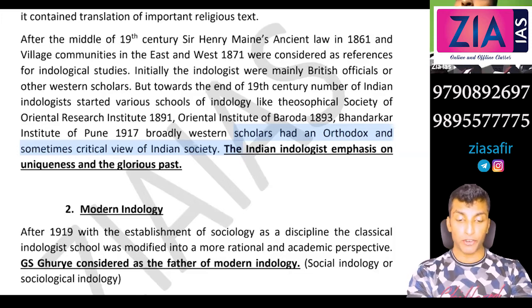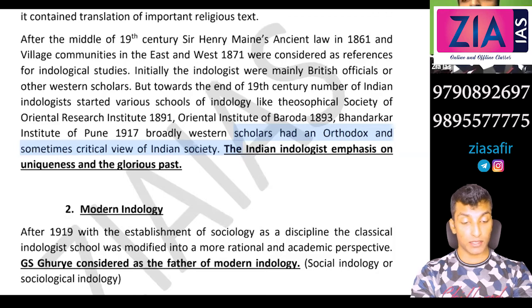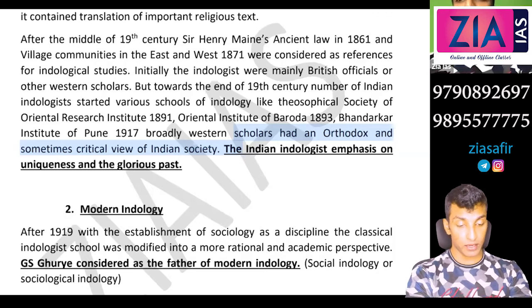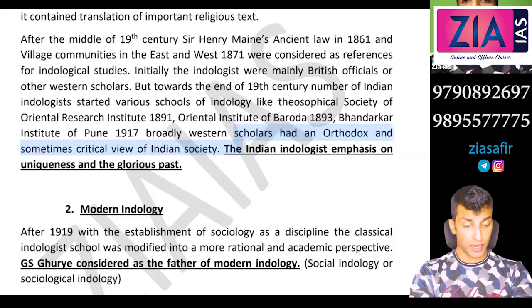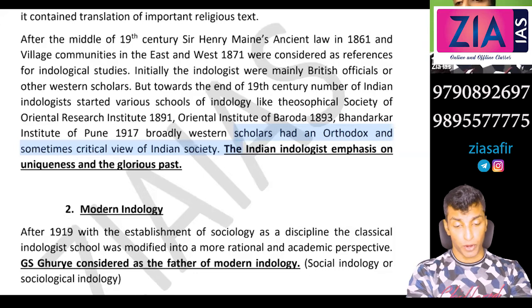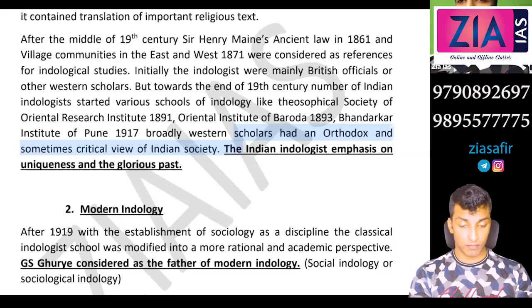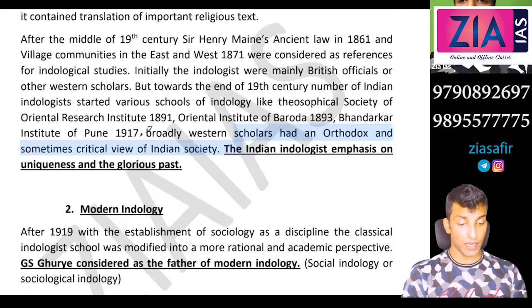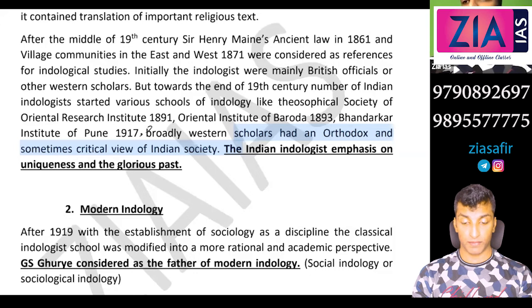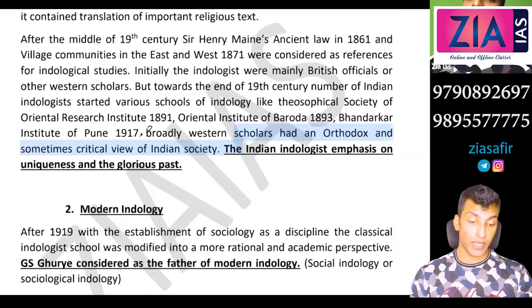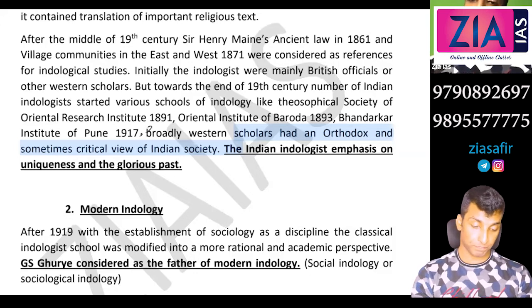Okay, but towards the end of the 19th century, a number of Indian Indologists started various schools of Indology like the Theosophical Society, the Oriental Research Institute in 1891, the Oriental Institute of Baroda, the Bhandarkar Institute of Pune. Broadly, Western scholars had an orthodox and sometimes critical view of Indian society. The Indian Indologists emphasized uniqueness and the glorious past.